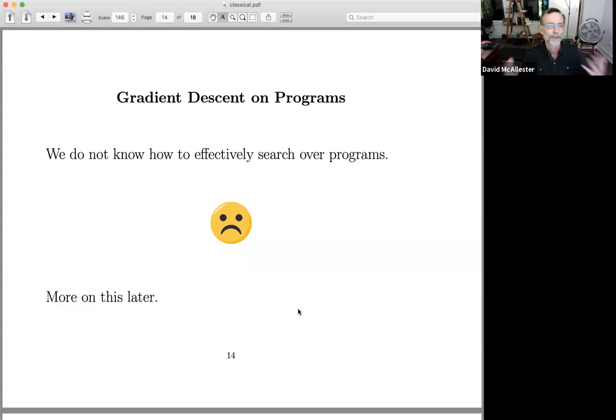So there's a huge search problem. We don't know how to do gradient descent, or effective gradient descent, on the space of all programs. And I'm going to come back to this in later units. So we've got 3 more units on ways to think about approaching AGI, and we'll move on to the next unit.